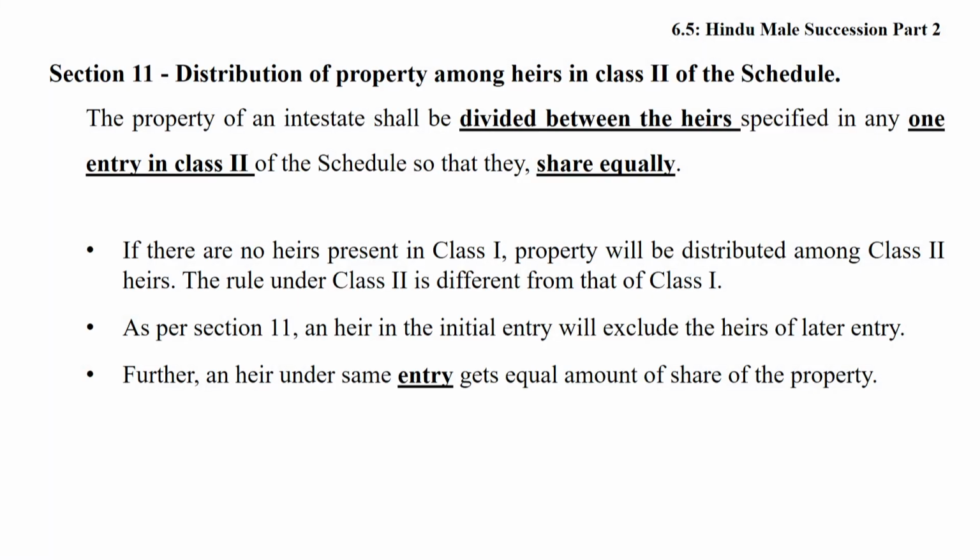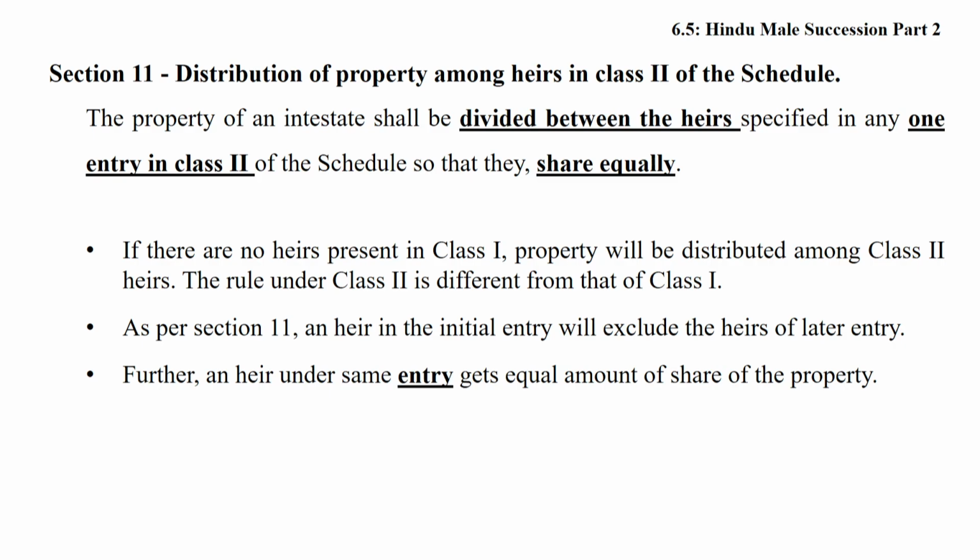But the rule is very simple and clear. So long as the first class heirs exist, the second class will not take anything, and the first entry will prevail over the second entry, the second will prevail over the third, as per the rule mentioned in section 11.